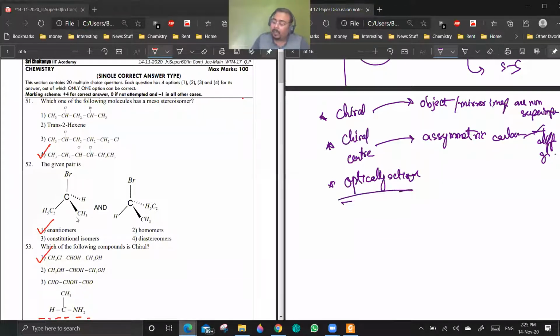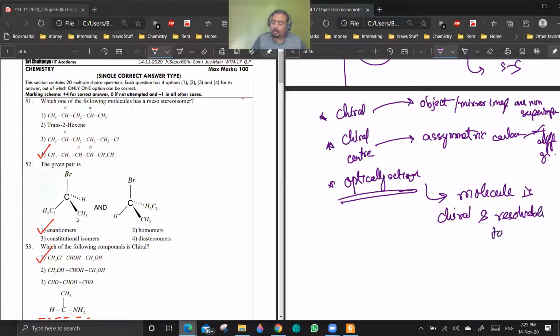But the third point, which is optically active, this is true only when your molecule is chiral and resolvable to D plus L enantiomers. Are you getting me?